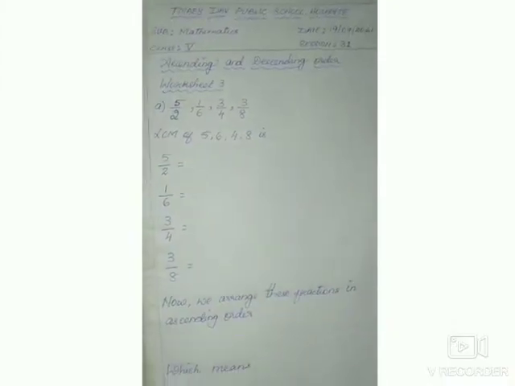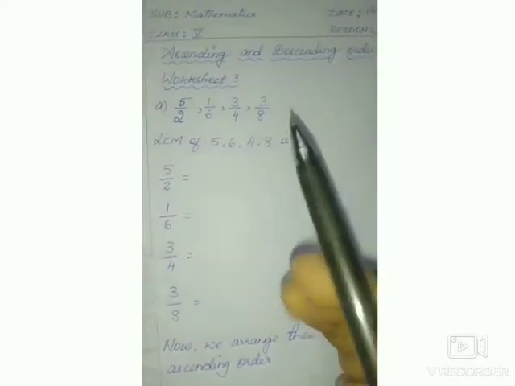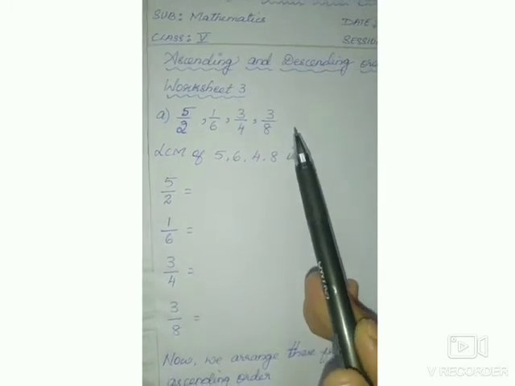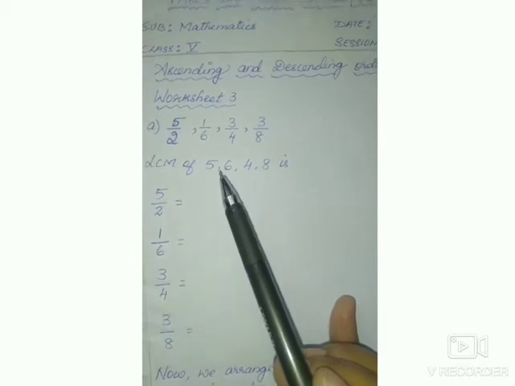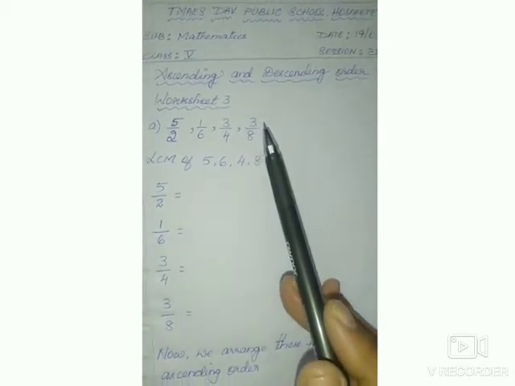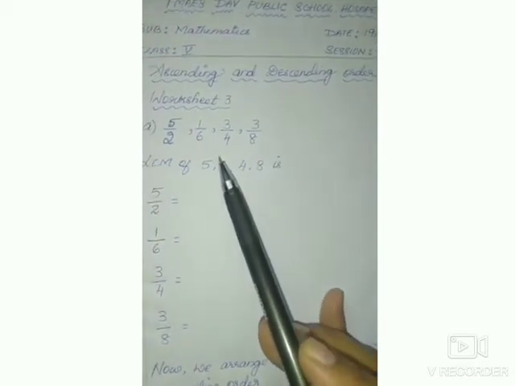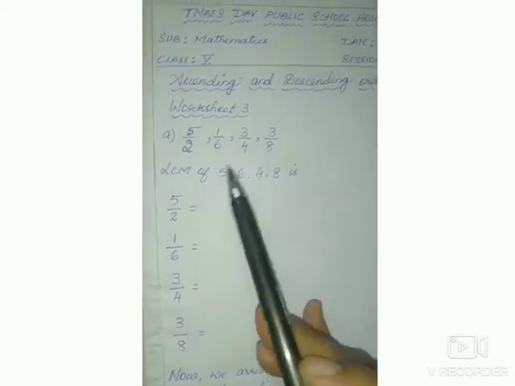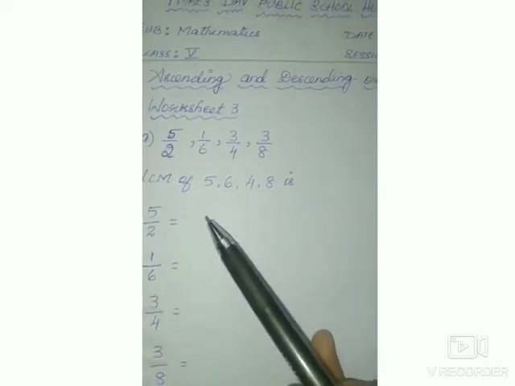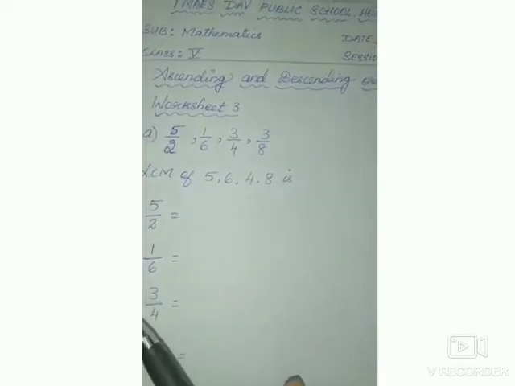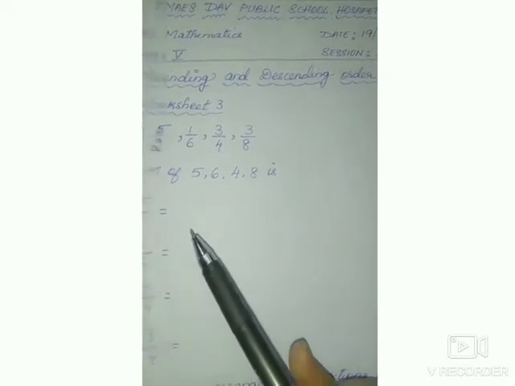Now, a session on ascending and descending order. By seeing the question only, you have to tell me, children, what we have to do next. So these are unlike fractions. Ascending and descending means comparing the fractions. How to compare when it is a like fraction? Here these fractions are unlike fractions. So the first step is we have to convert them into like fractions with the same denominators, that is by the method of LCM.